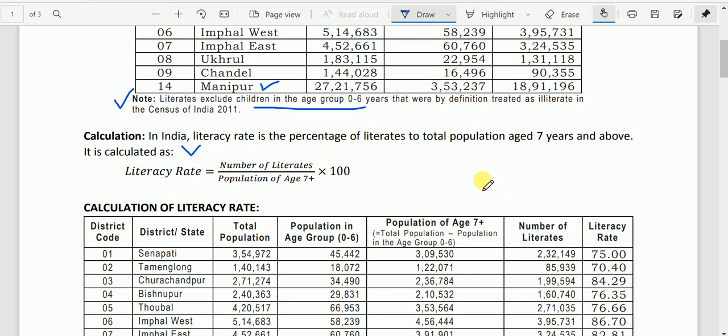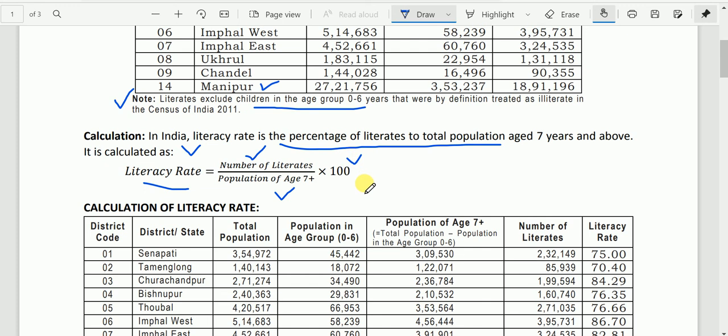Here is the formula you may be knowing. In India, literacy rate is the percentage of literates to the total population aged 7 years and above. That means literacy rate is equal to number of literates divided by population of age 7 plus, multiplied by 100.